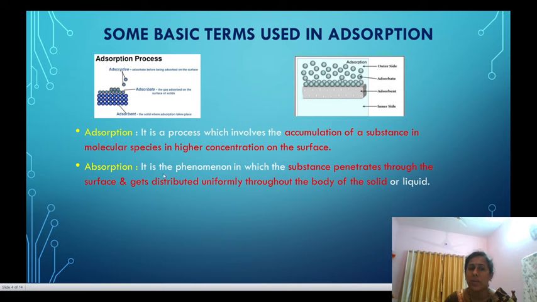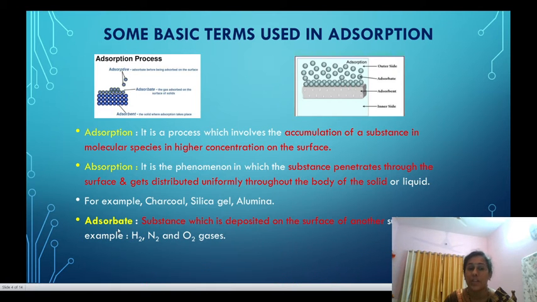Okay. And what is absorption? It is the phenomenon in which the substance penetrates through the surface and gets distributed uniformly throughout the body of the solid or liquid. And what is adsorption? That is the accumulation of the substance in a molecular species in higher concentration. For example, charcoal, silica gel and alumina.